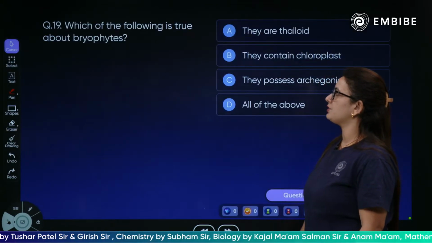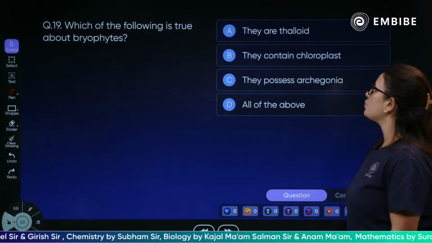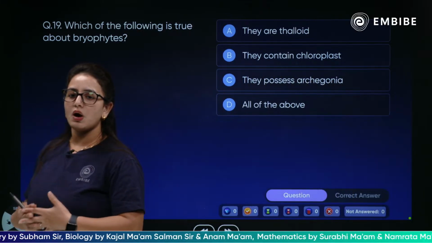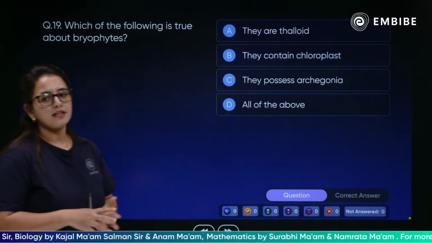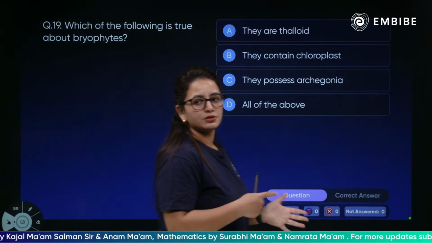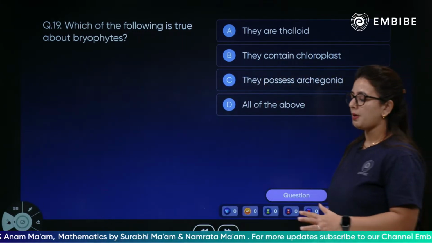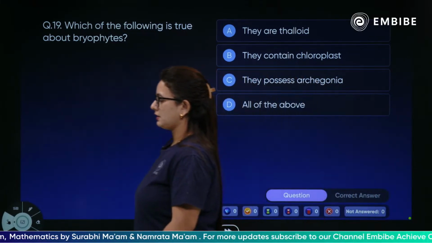Yes children, next question is, which of the following is true about the bryophytes? They are thalloid, they contain chloroplast, they possess archegonia, or all of the above.